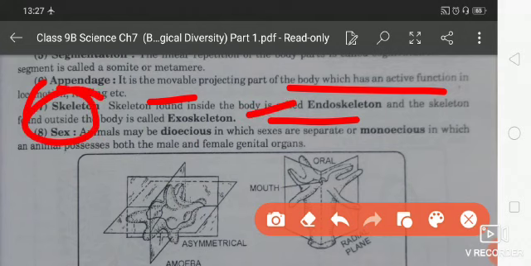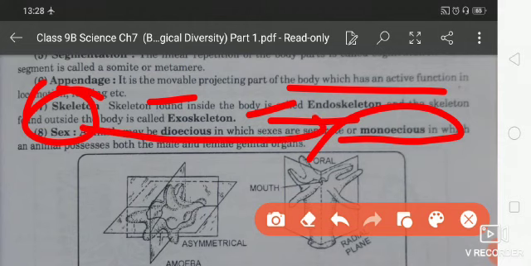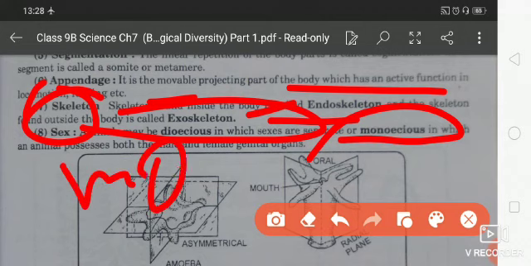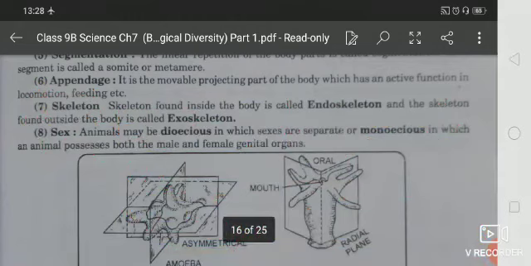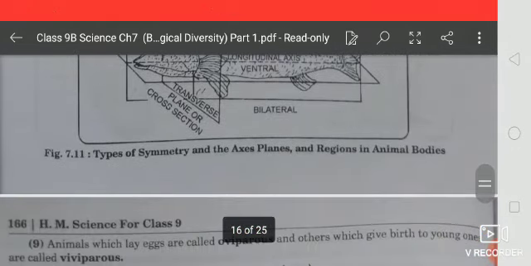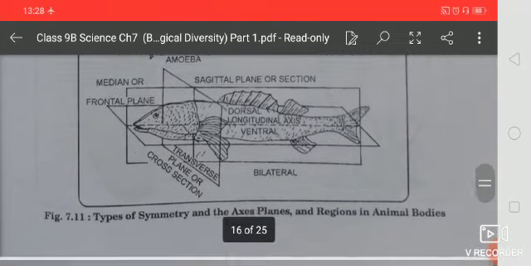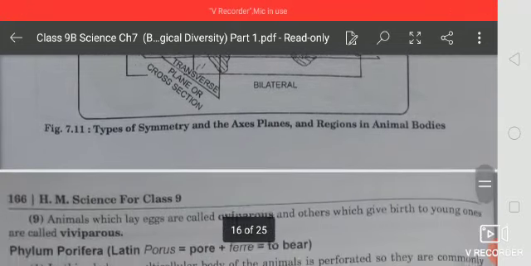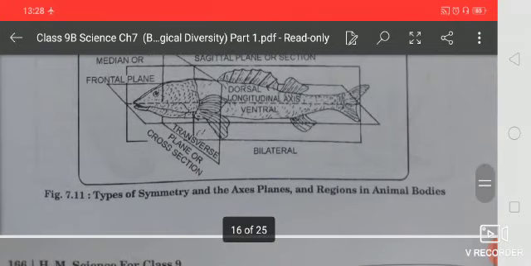Students, next one is sex. Animals may be dioecious, that means having male and female separate, and monoecious also, in which one animal possesses both. In dioecious, the sexes are separate, and in monoecious, mono means one, so if male and female are present in one individual, that is called monoecious. Students, types of symmetry and axis, planes and regions in animals' bodies: you are seeing bilateral here, and a number of things in this figure.